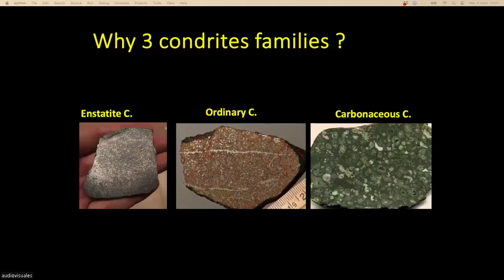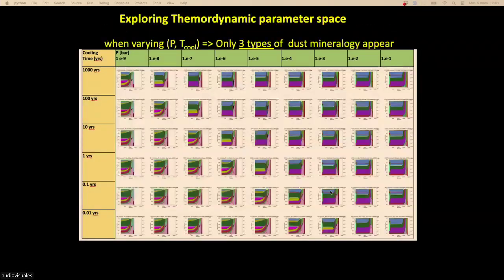And I will stop here, more or less. No, I will just show you one last thing. Now what we have done here, you know, in France, we have very good eyes. We can see all the different legends and the different colors. So it's a joke, okay? We have explored the effect of condensation time, from short to long condensation time, and the effect of pressure.